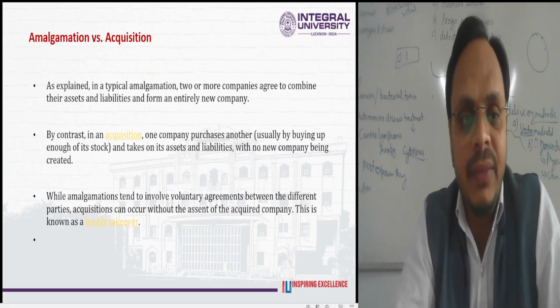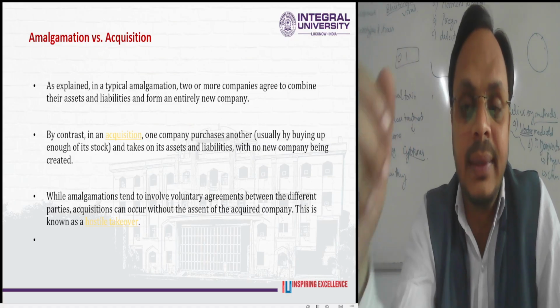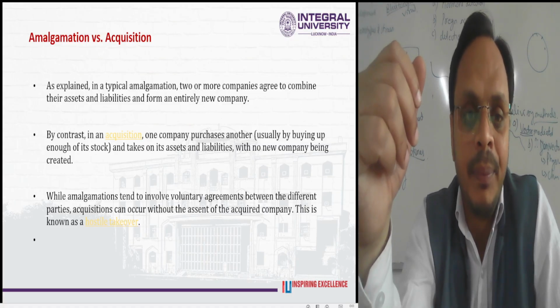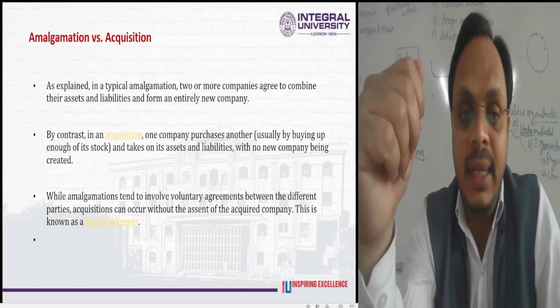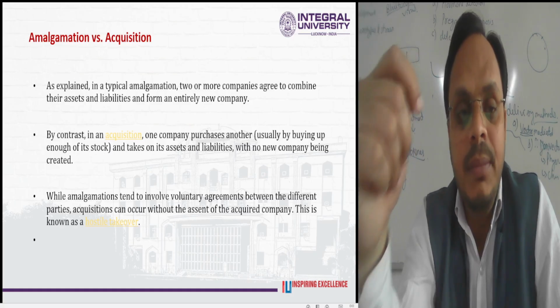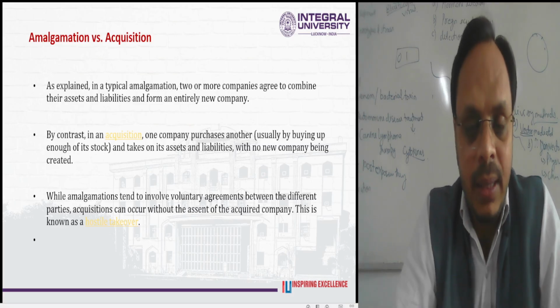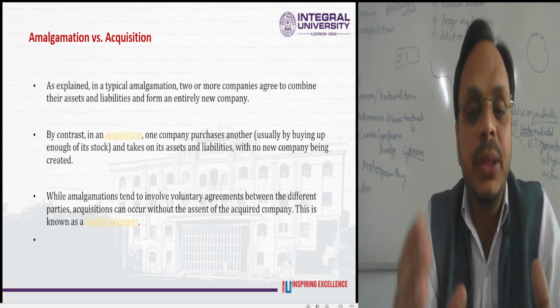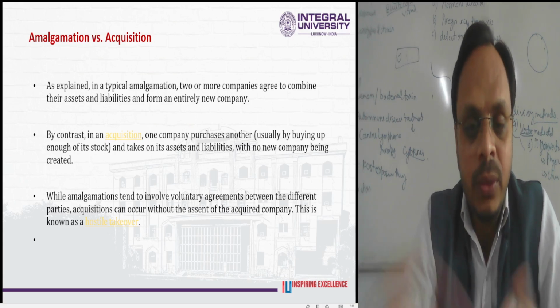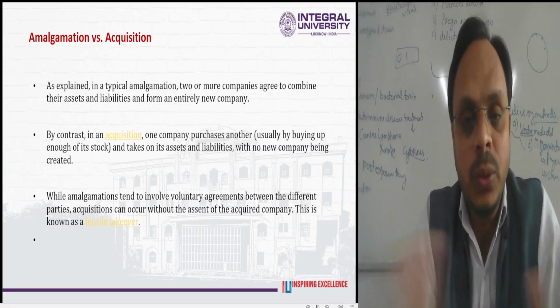In an acquisition, one company purchases another company, usually buying up enough of its stock and taking on its assets and liabilities, with no new company being created. For example, X company has acquired the business of Y company. No new company will be formed.